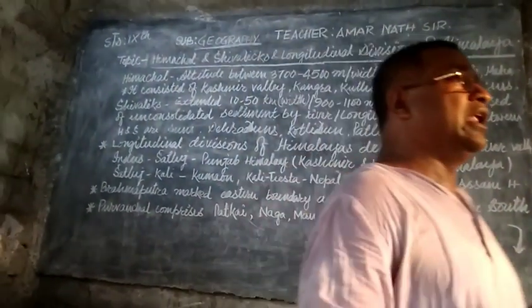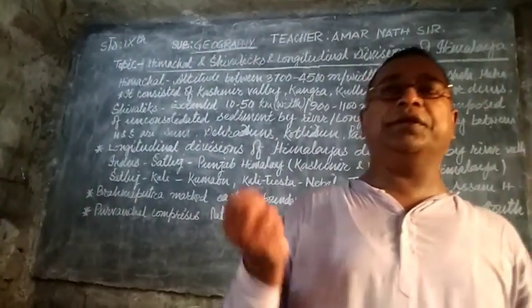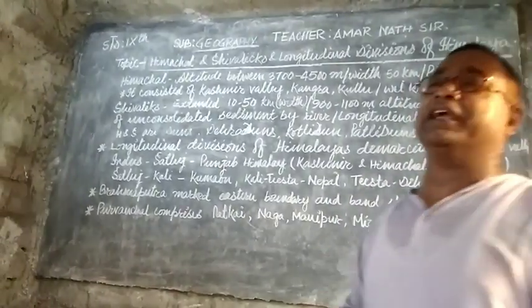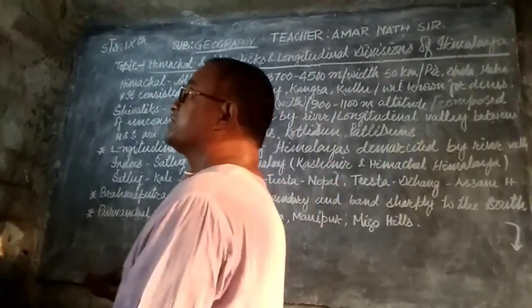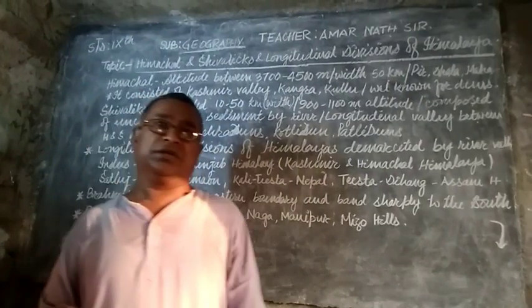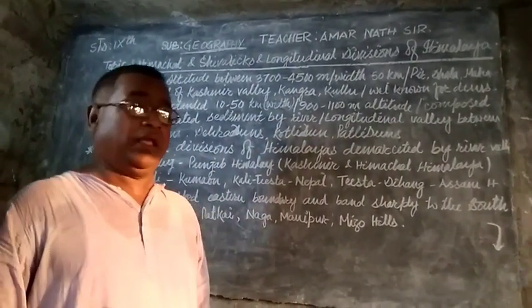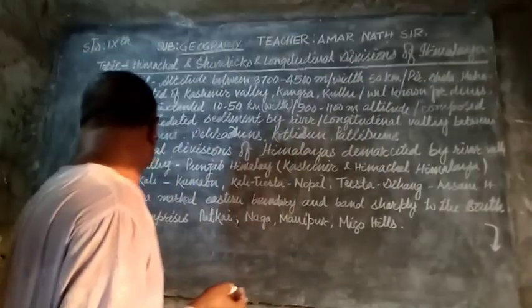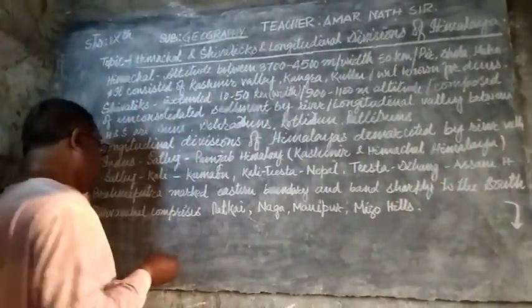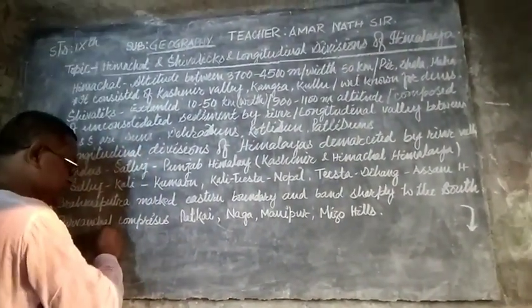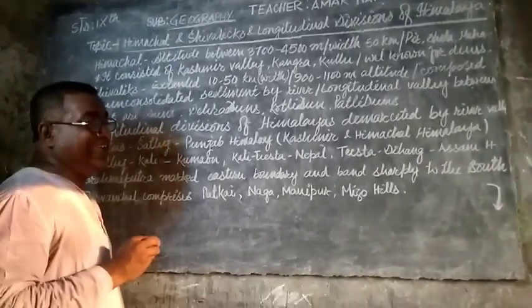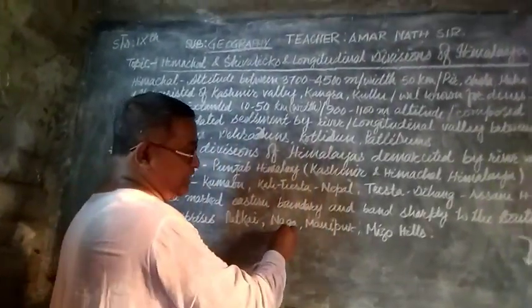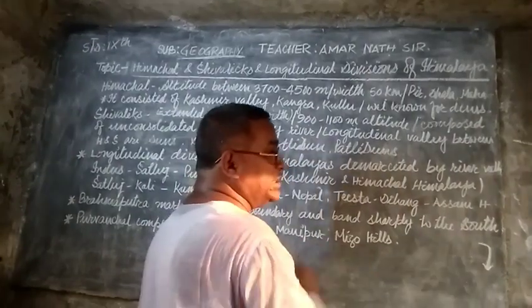In Purvanchal, as you already understood, are different states of India like Assam, Arunachal Pradesh, Meghalaya, Mizoram, Sikkim and Tripura. Geographically, Purvanchal comprises the Patkai Hills, Naga Hills, Manipur Hills and Mizo Hills.